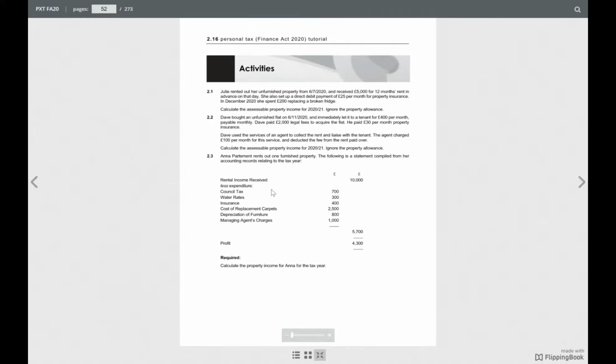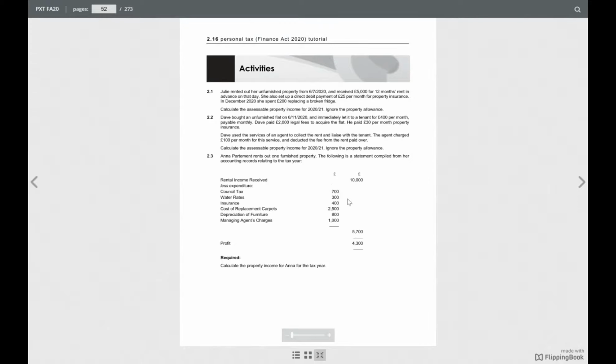Anna Apartments rents out one furnished property. The following is a statement compiled from her accounting records relating to the tax year. So we have the income received, £10,000, and expenditure. Let's see what we can include. We have to just calculate the income. From here, tell me what will be allowed and what will not be allowed.